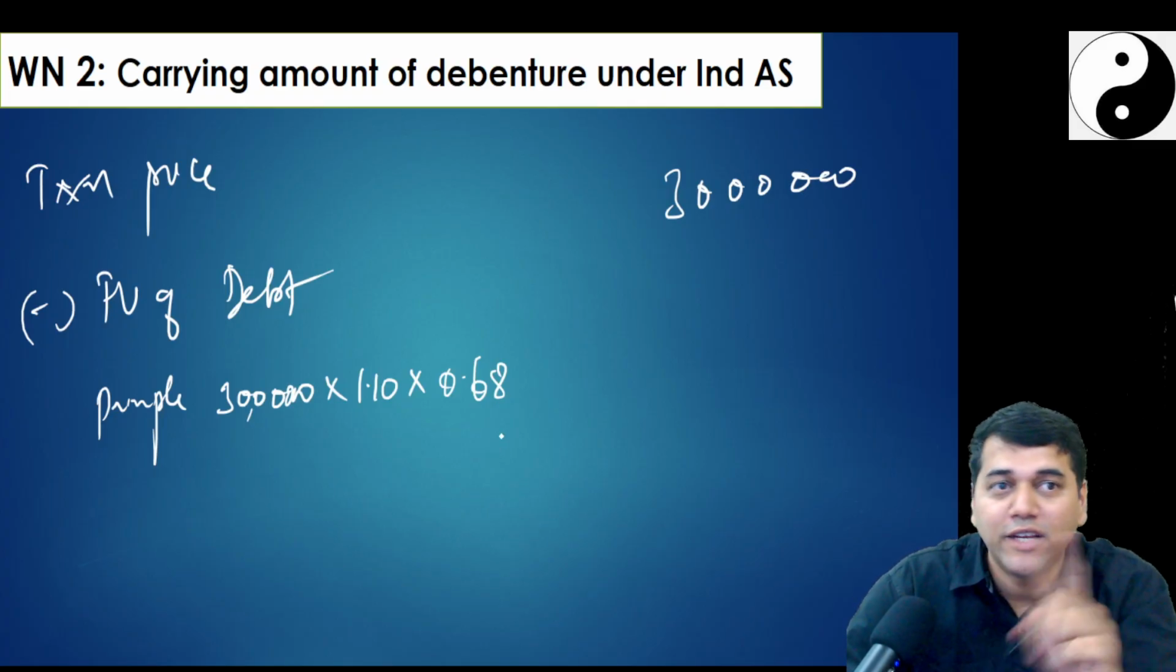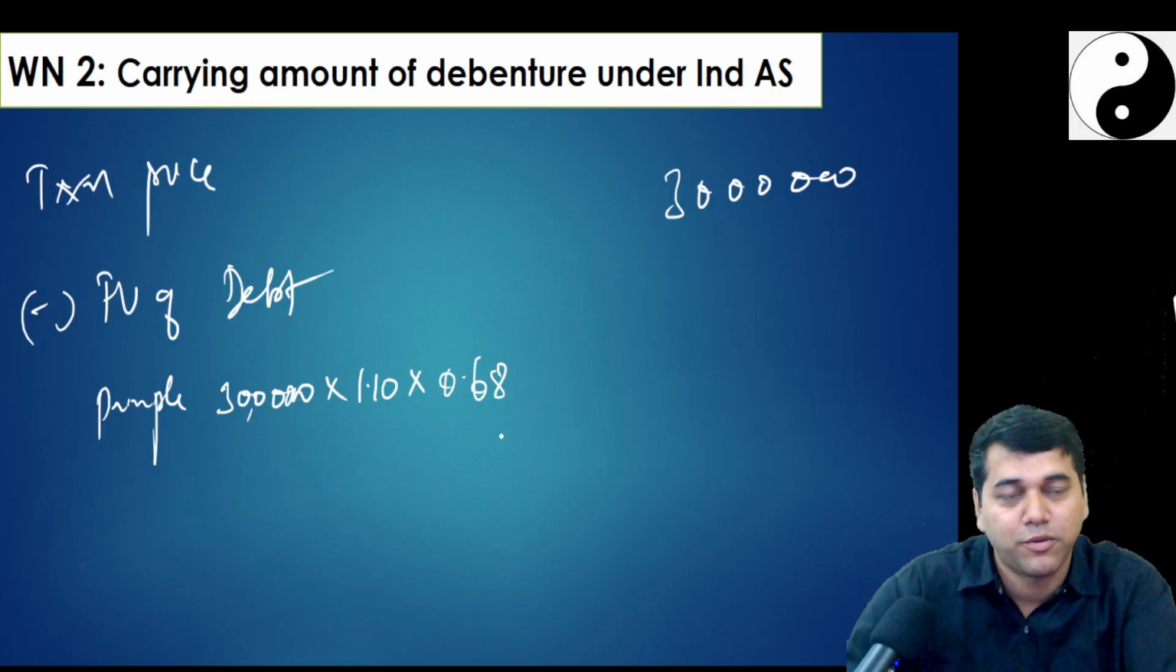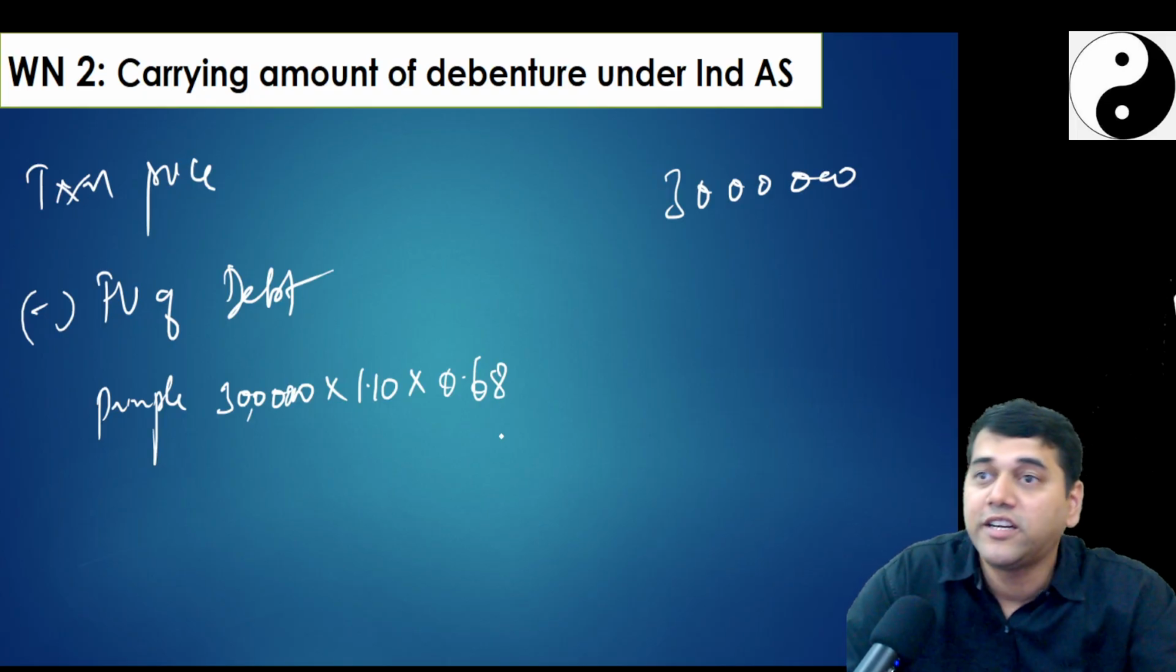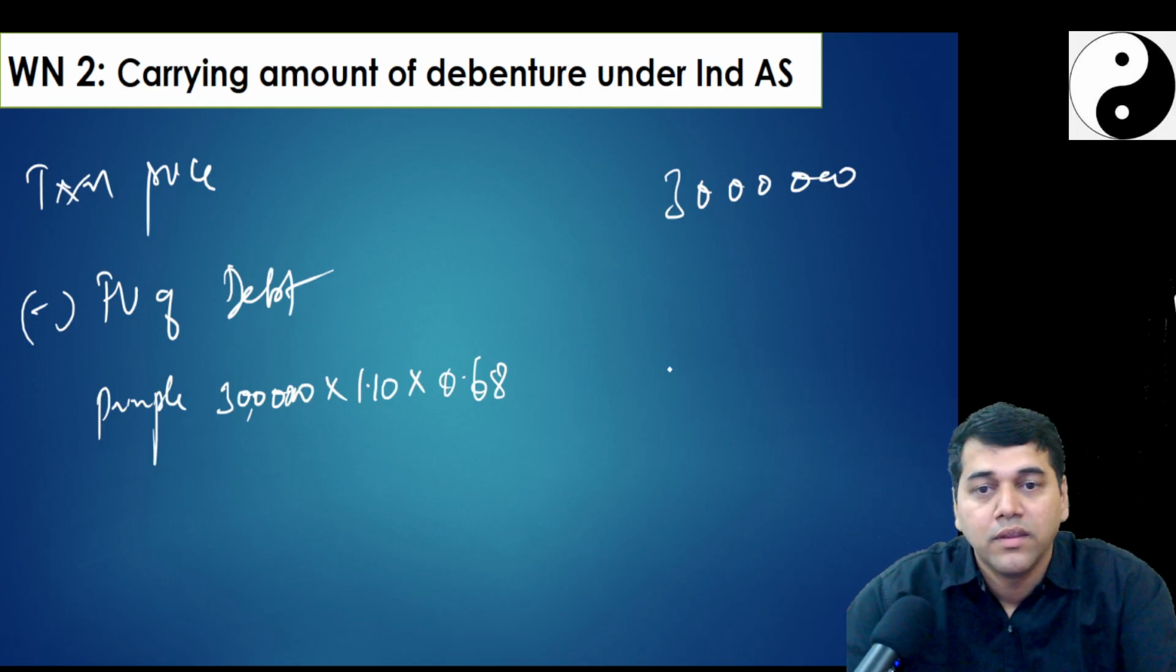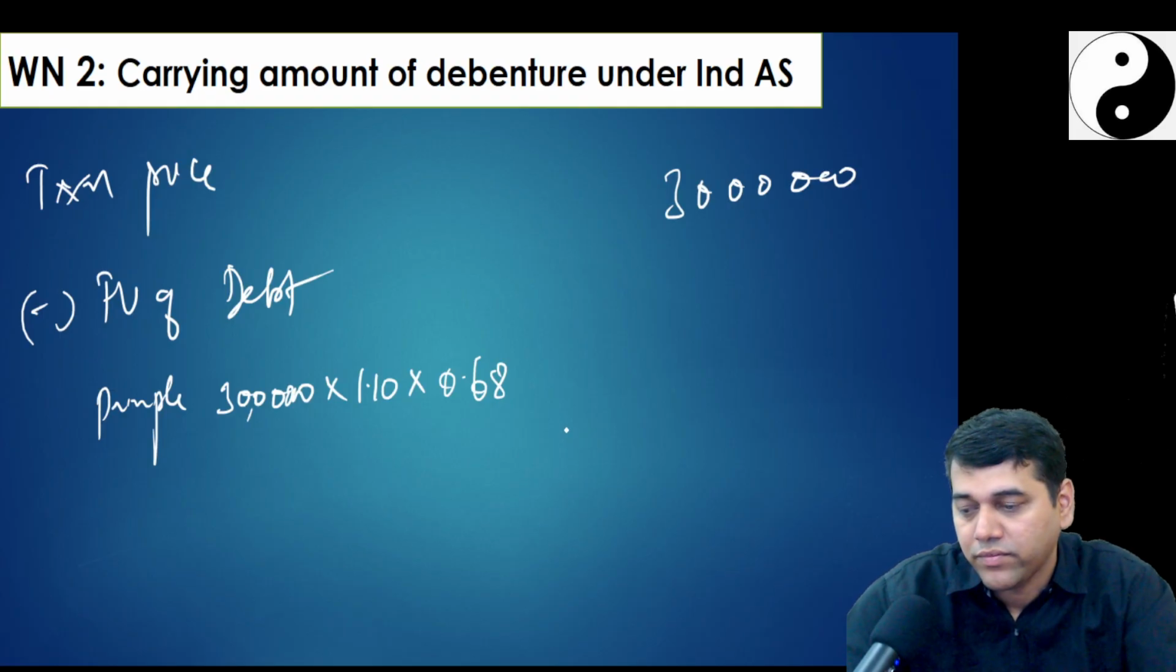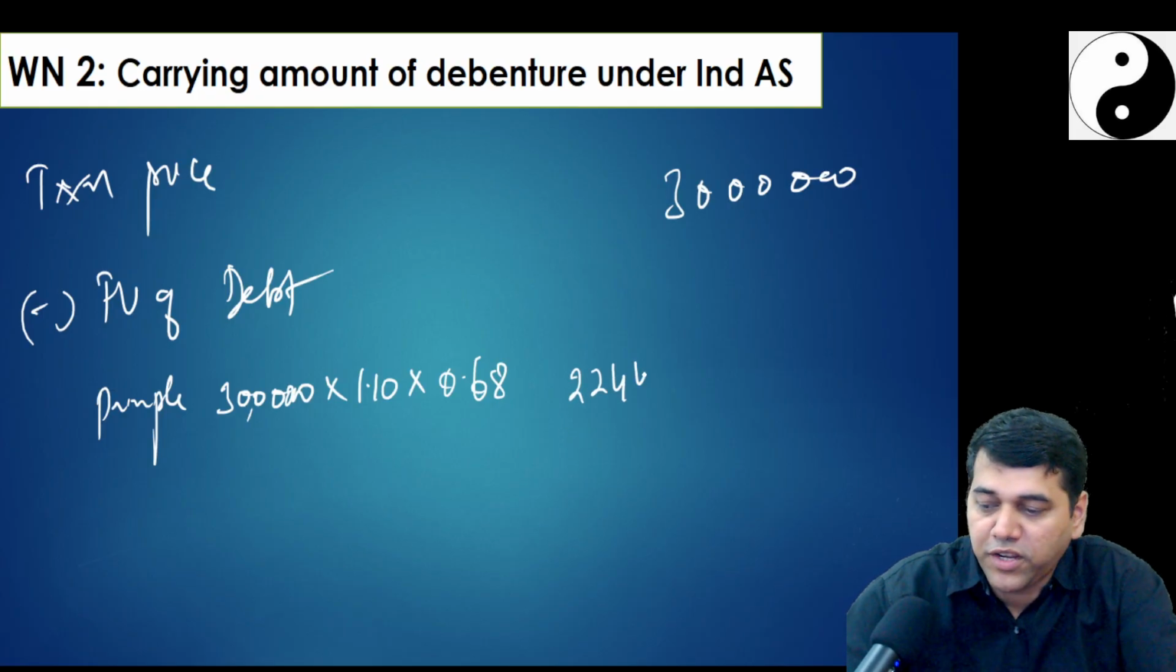In the previous question, I didn't do it. I did prospective. Prospective means on the transition date. Retrospective means on the date I took the loan. Clear, no? So how much does it come to? 22 lakhs, 44,000. That's it.